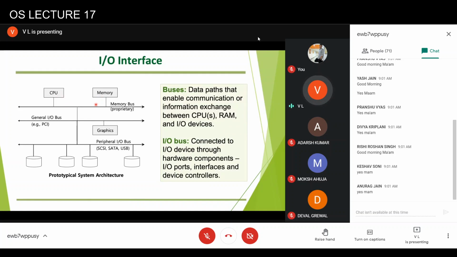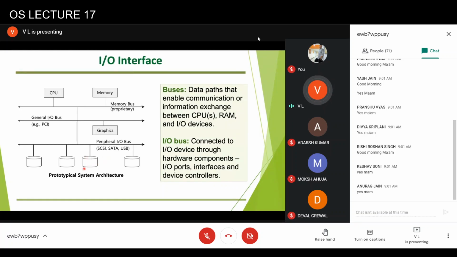So there might be a special mechanism to pre-fetch the data, fetch more data than necessary, so that it can reside in the CPU buffer. And this will generally be a high-speed bus. Then the CPU might be sending data to the display, so you might have another bus. These buses are designed to ensure that the speed can match the device, so the CPU can access the data from the respective device at the maximum possible speed.